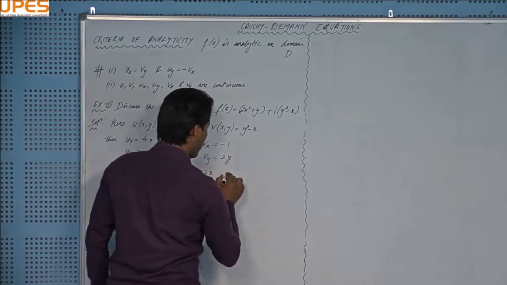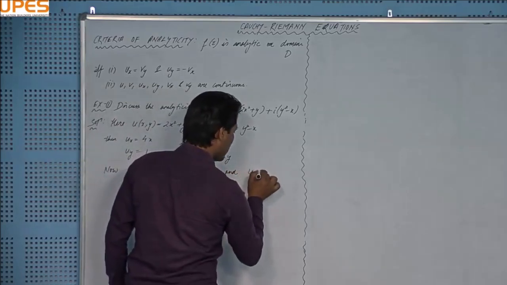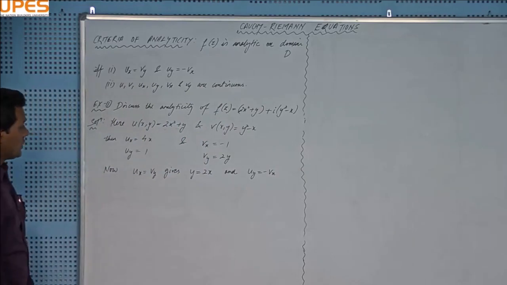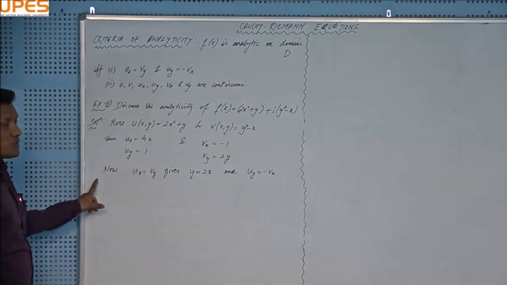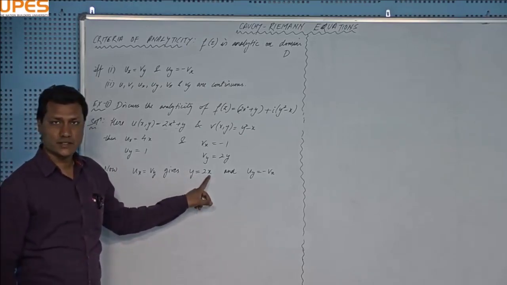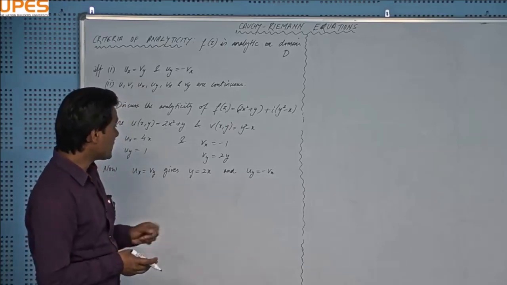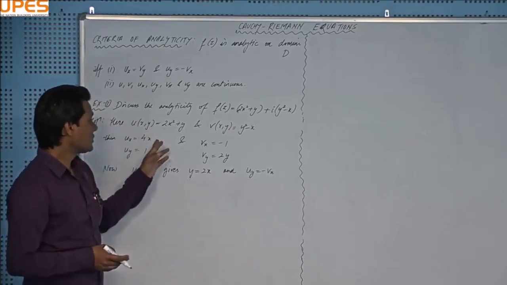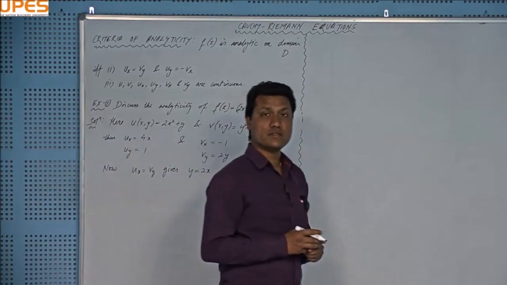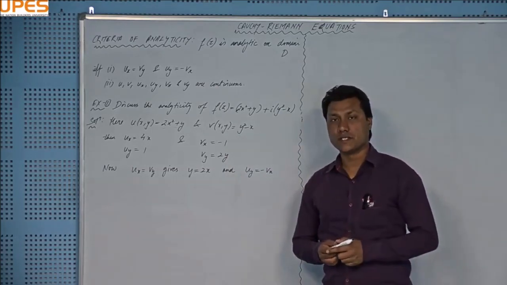And we already have uy equal to minus vx. So the Cauchy Riemann equations are satisfied if y is equal to 2x, and y equal to 2x is an oblique line through the origin. It means that the Cauchy Riemann equations and the continuity criteria of u, v and its partial derivatives are satisfied on this line y equal to 2x.